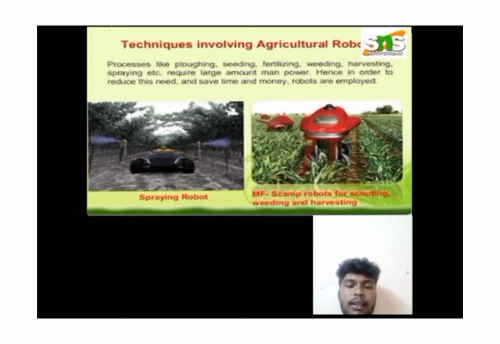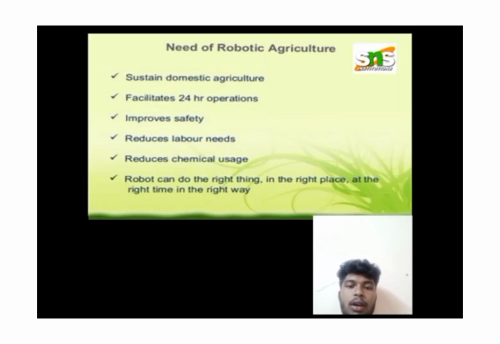Then techniques involving agriculture robots. Processes like bluffing, seeding, fertilizing, weeding, harvesting, spraying, etc. require a large amount of manpower. Hence, in order to reduce this need and save time and money, robots are employed. Need of robotic agriculture: sustain domestic agriculture, facilitate 24-hour operations, improve safety, reduce labor needs, reduce chemical usage. Robots can do the right thing in the right place at the right time in the right way.